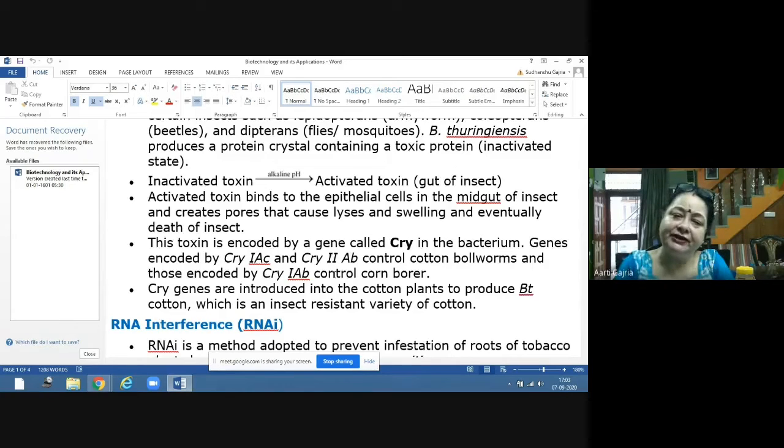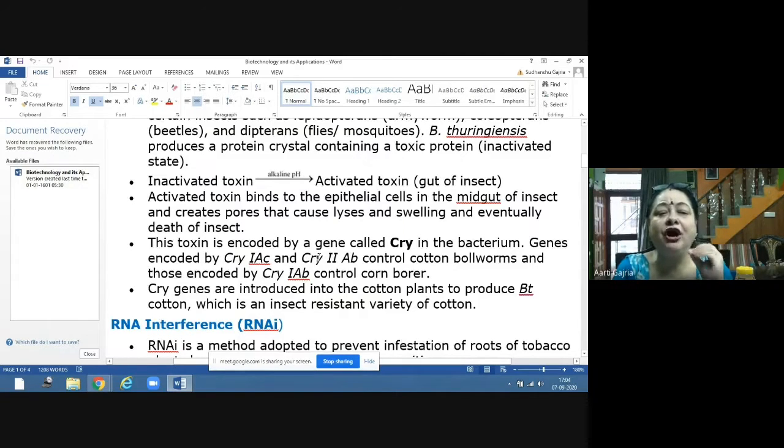So different Cry genes are present for different insects. These days, not only BT cotton, we have got BT brinjal, BT tomato, BT cucumber. So in a variety of crops, we are using this BT.